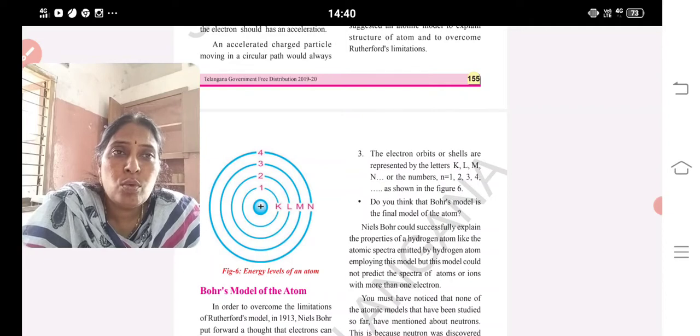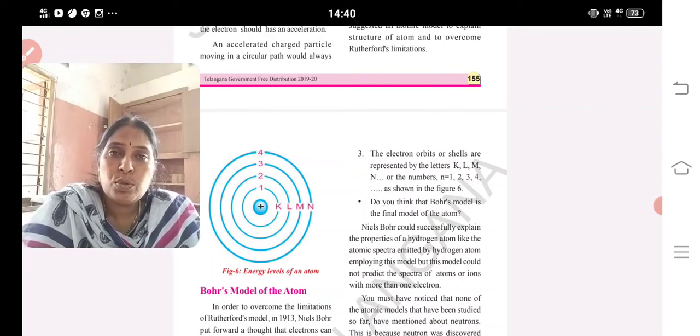Okay. Do you think that model is the final model of the atom? No. It too has some drawbacks. Niels Bohr could successfully explain the properties of hydrogen atoms, like the atomic spectra emitted by the hydrogen atom, employing this model. But this model could not predict the spectra of atoms or ions with more than one electron. He could arrange all the electrons, protons, neutrons of hydrogen, which has one electron. But he failed to explain the atomic spectra of higher elements. So that is a limitation and drawback of the Bohr atomic model.